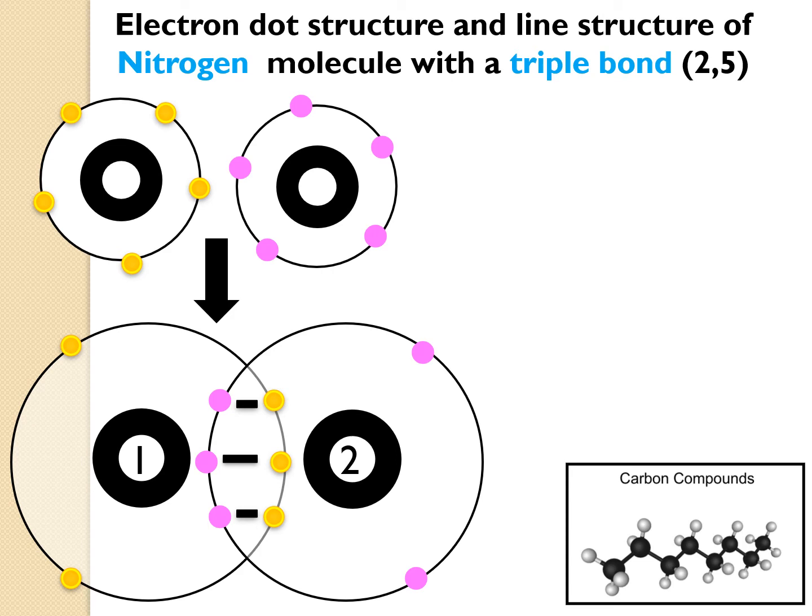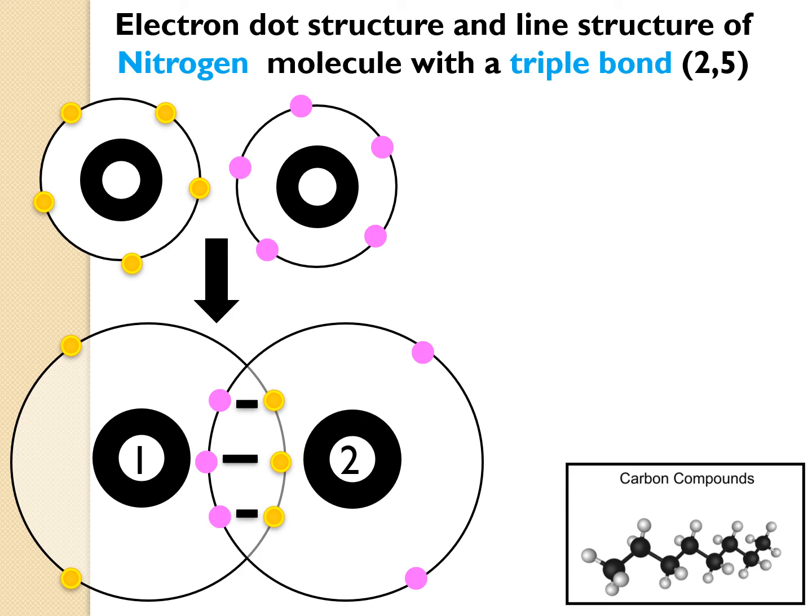Similarly, the second nitrogen atom has 5 pink electrons of its own, and 3 yellow ones shared from nitrogen 1. So again the electronic configuration of nitrogen 2 is attained.